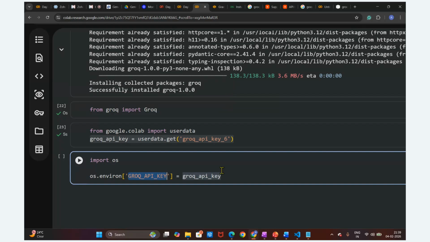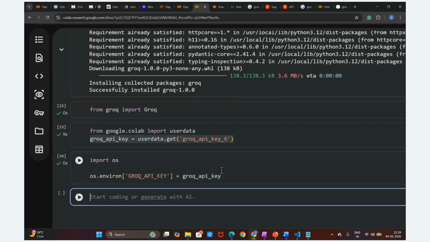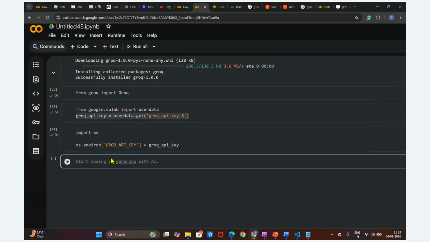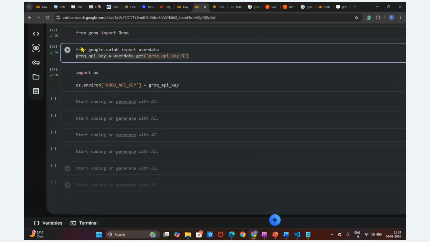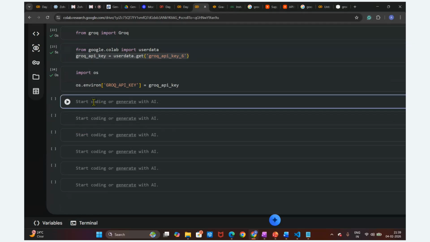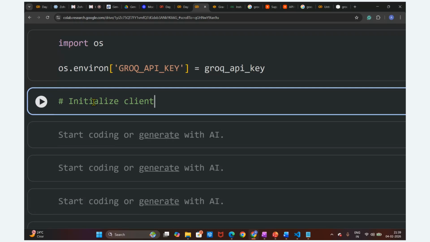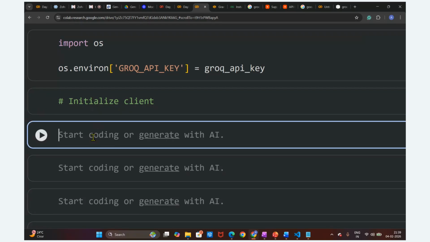Now I'm going to execute this. So this key is now set up in the environment, meaning in this coding environment. When I write any code, this key will be available to get access to the LLM models. Now I'm going to create this client. We are going to initialize the client: client equal to Groq. We are going to initialize this client.